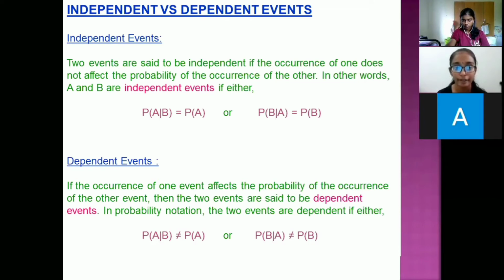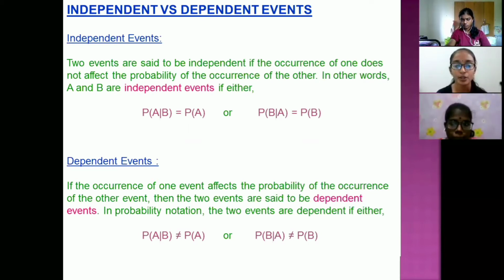And dependent events: if the occurrence of one event affects the probability of the occurrence of the other event, then the two events are said to be dependent events. In probability notation, the two events are dependent if either P(A|B) is not equal to P(A) or P(B|A) is not equal to P(B).